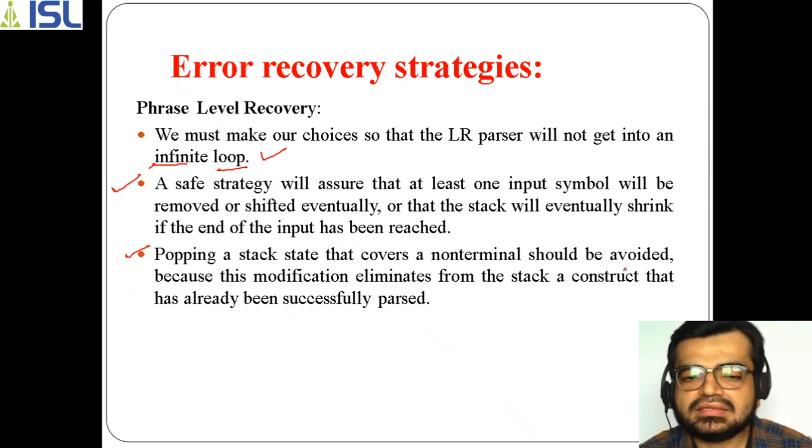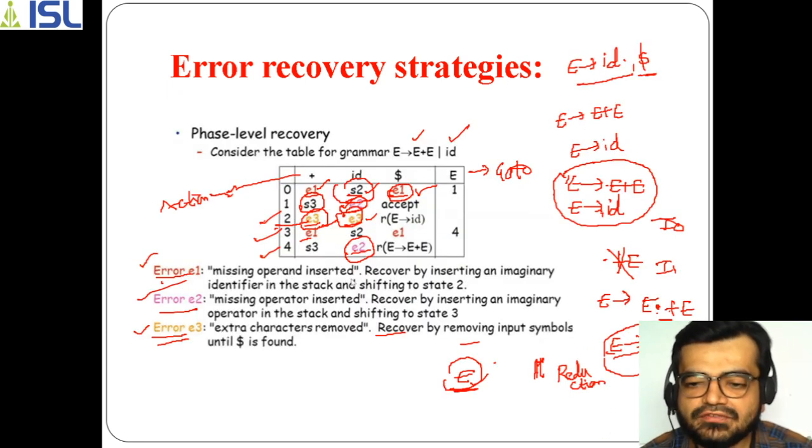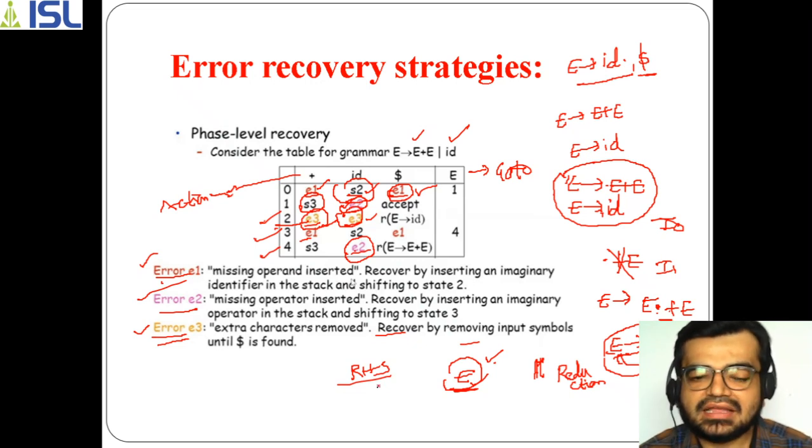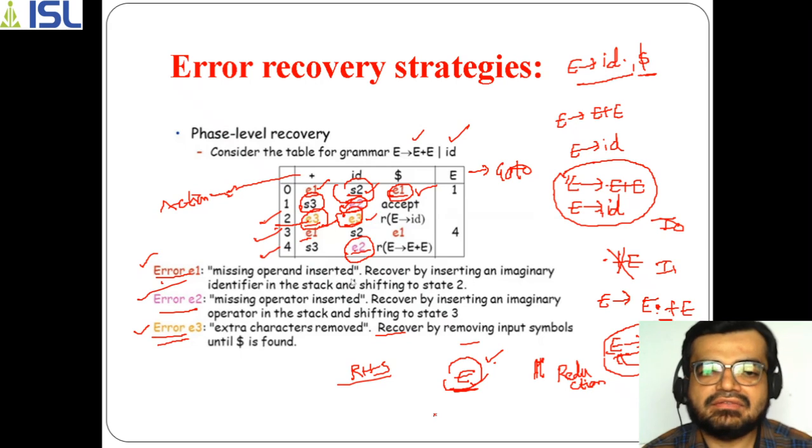Because that has already been successfully parsed. In this example, E of id dot has been successfully parsed, and only then is it giving E here. So you shouldn't pop E, because there won't be an error in this non-terminal. The error can only be in terminals, or you can consider it as the right hand side of a grammar, because that has not been formulated well. In this way the phrase level recovery process performs.